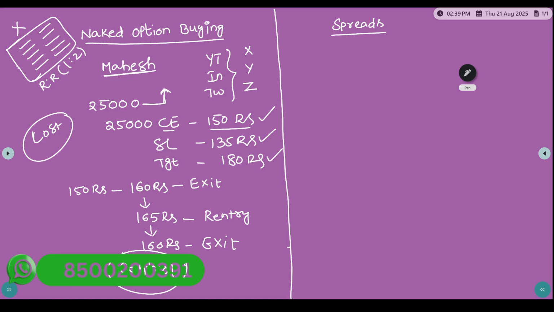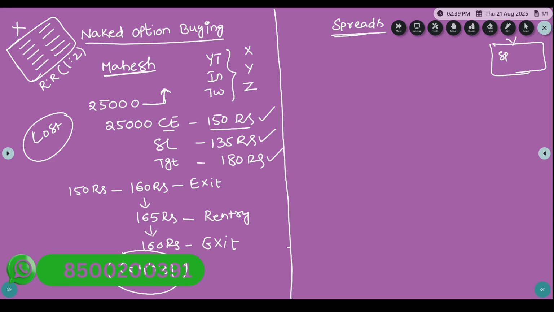Now Mahesh sees another YouTube or social media channel where other trainers are teaching spreads. He feels naked option buying may not suit him, so better he goes for spreads, and he takes a spreads course with another trainer.